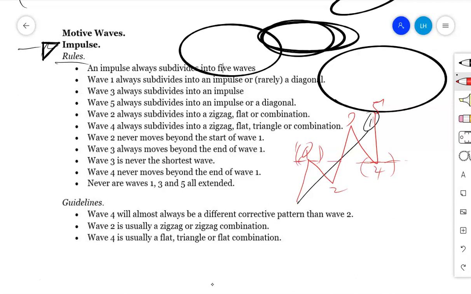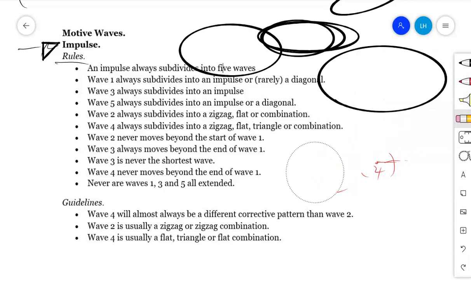Therefore, the building structure of wave number 1 can be an impulse by itself, and it can also be a diagonal. That mainly is a leading diagonal. Wave number 3 always subdivides into an impulse. We never have a diagonal in wave number 3. It means wave number 3 is only the 1, 2, 3, 4, 5 to the major trend. And wave number 5 subdivides into an impulse also, or it can be a diagonal.